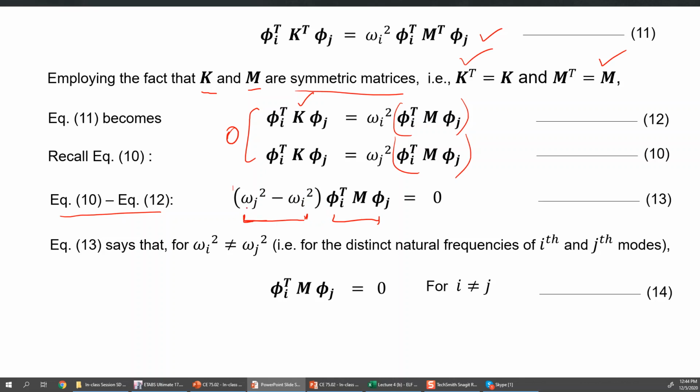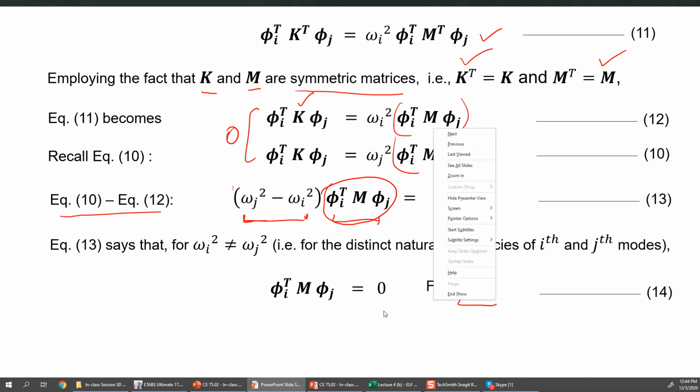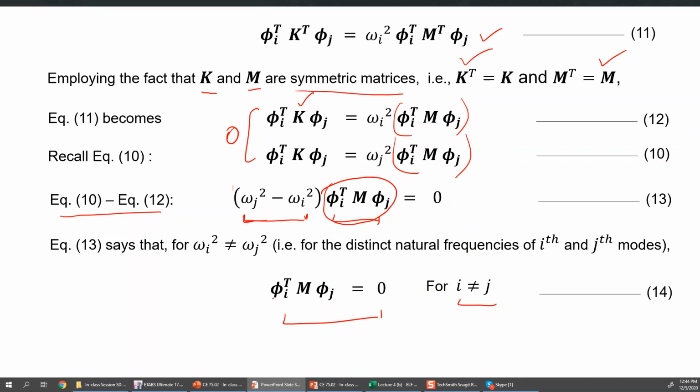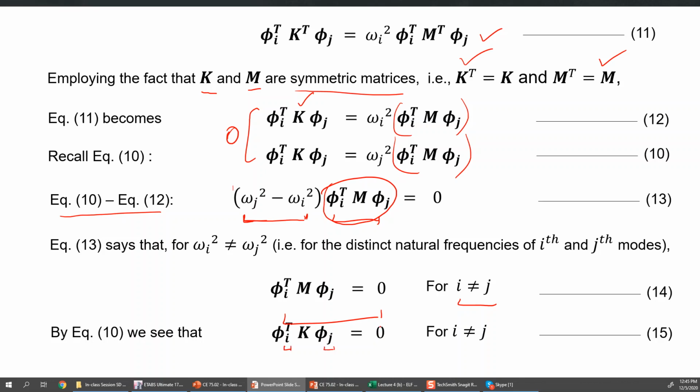We know already that omega j and omega I are two different modes and their frequencies cannot be the same. So this product should be 0. So for different I and j, we confirm that this product is 0, and that product is phi I transpose into mass into phi j. So whenever we have two different modes and we take the first mode's transpose, multiply with the mass matrix and multiply with the second mode, we will get a 0 value. The same thing can be shown for the K matrix also. So if I and j are different numbers, then this product will be 0.